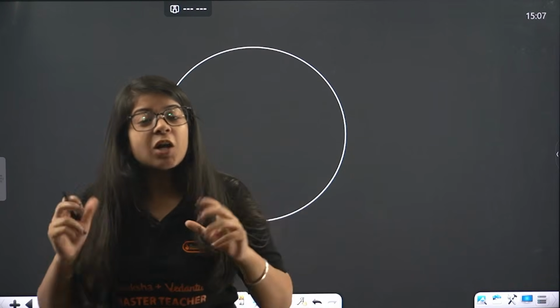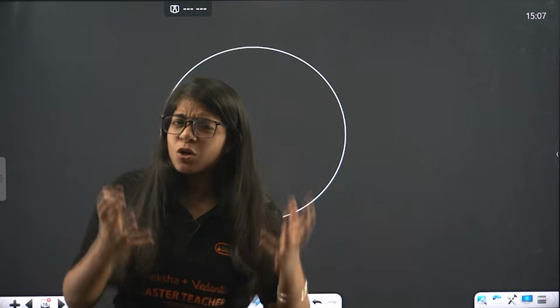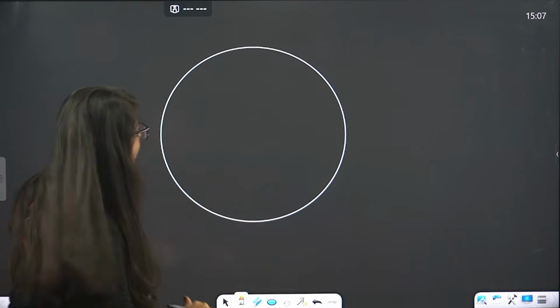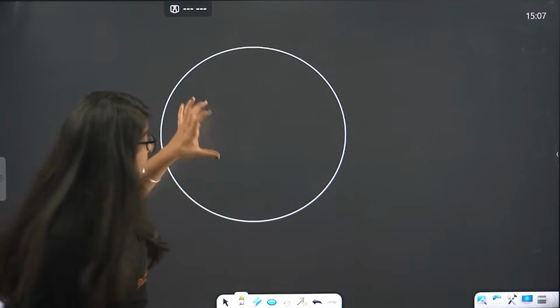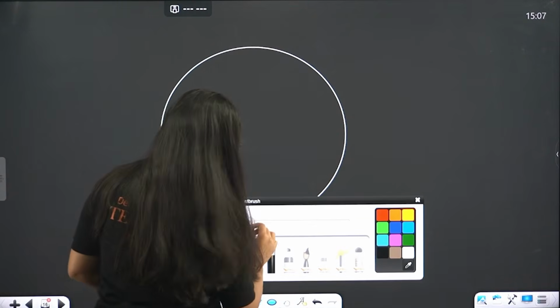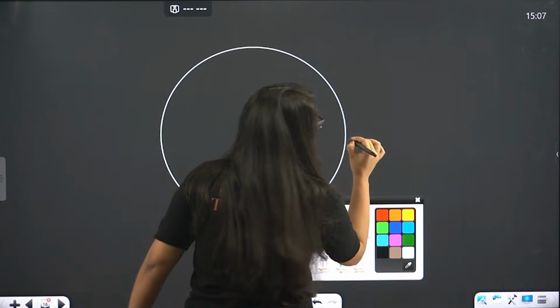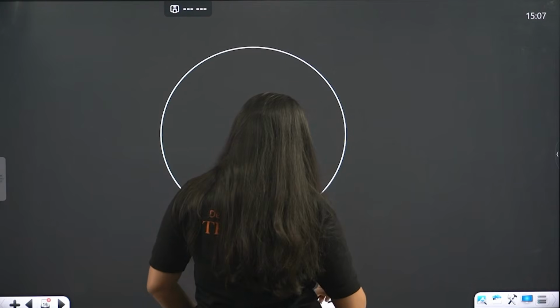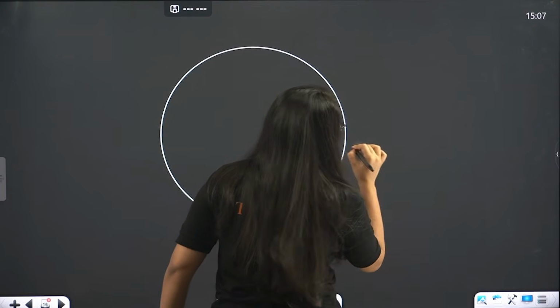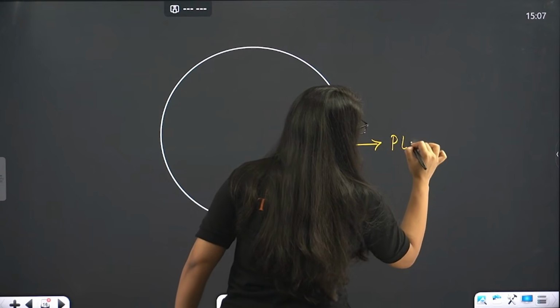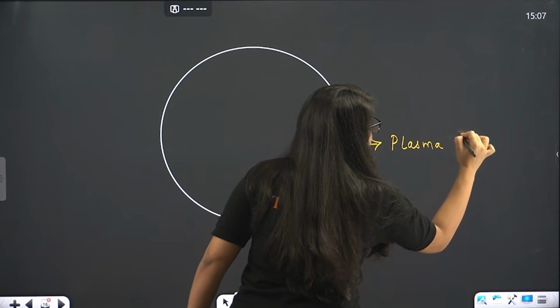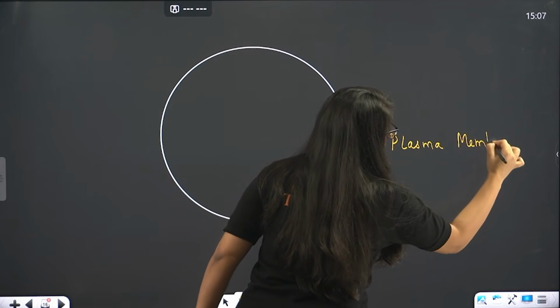So we'll study all about that, but let's see a vague idea of what it looks like. Okay, so this is your cell. This part which I have just drawn is called the plasma membrane. We'll study all about it, don't worry. Basically, the plasma membrane is the boundary of the cell.